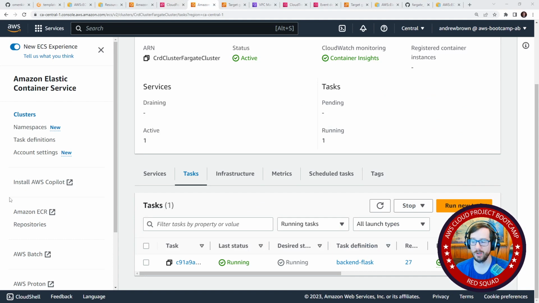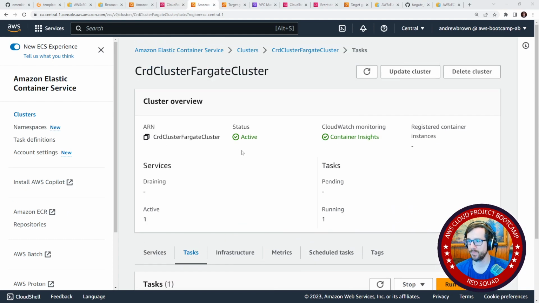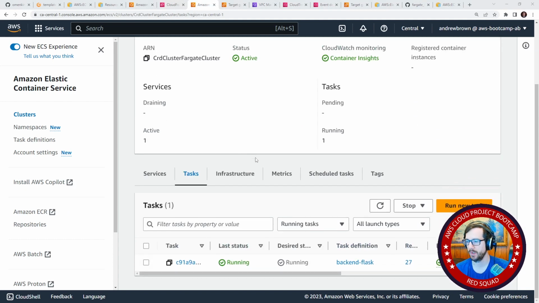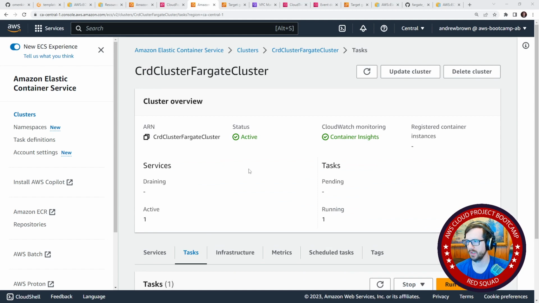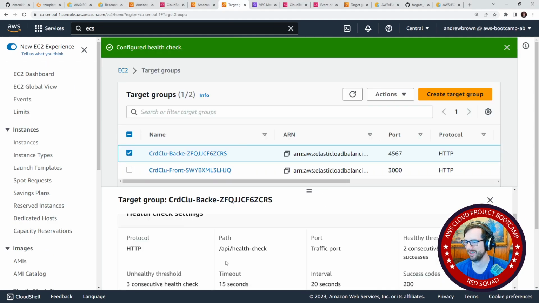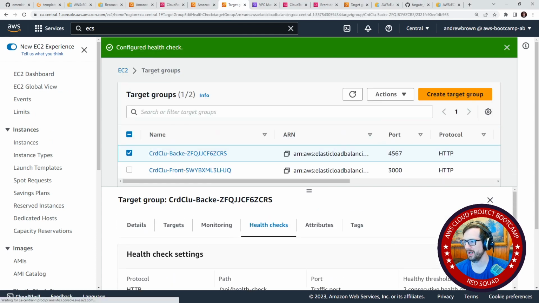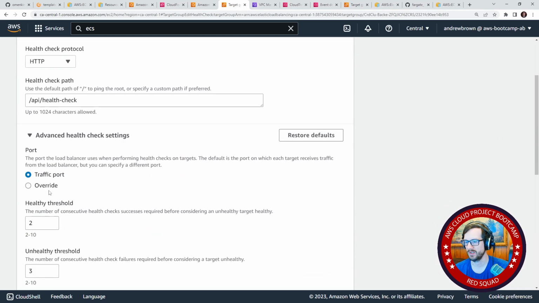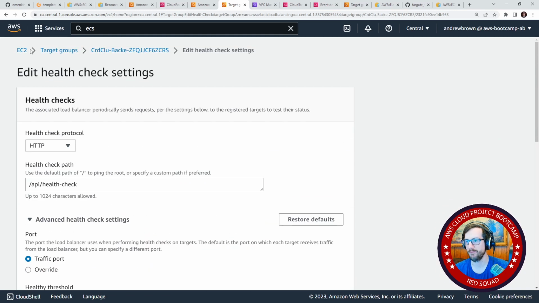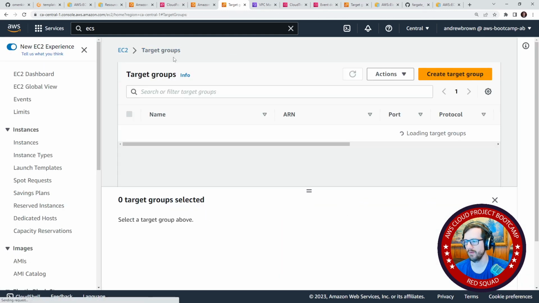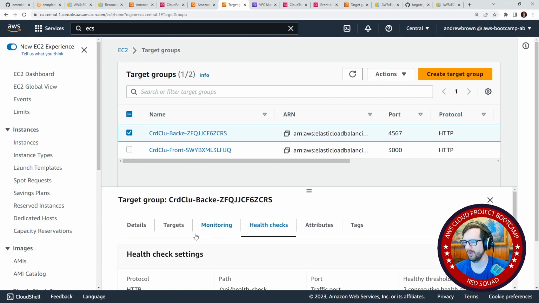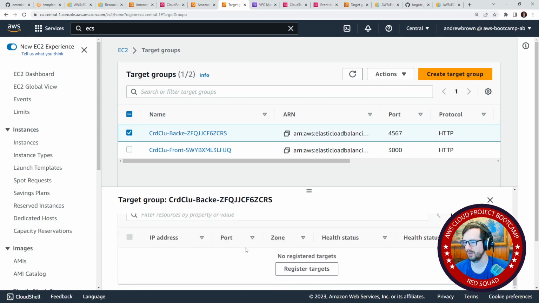All right, so I figured out what the issue was. So the problem was when we were, this is the cluster, right? Oh, tell me this is the health check and the right thing. Let me go back over here. I solved it, right? Right? Because this was set to port override to port 80, which, by the way, is the default port. But now I'm not confident if it worked. Did it work? Is it healthy? Please tell me it's healthy.